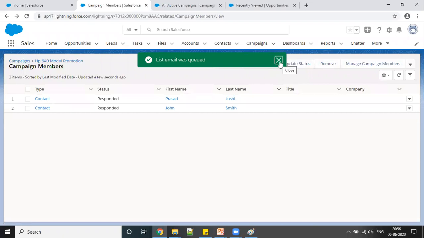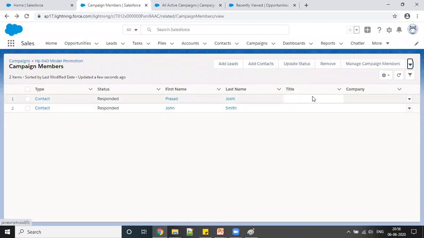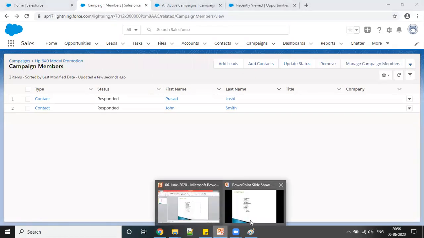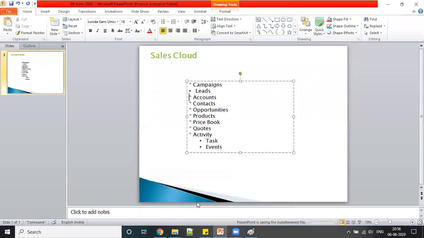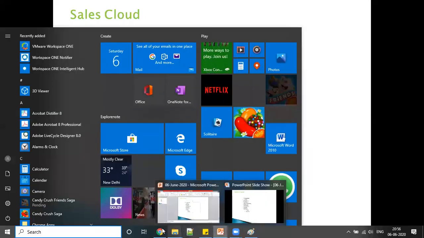Okay. So if there is an email to this customer, if there is any email to these contacts, the email will be sent to them. So this is a campaign. Let's go to our lead object again here. Okay. So a campaign is something from which we generate leads. From the campaign we get the leads. So I'm creating a lead from here.